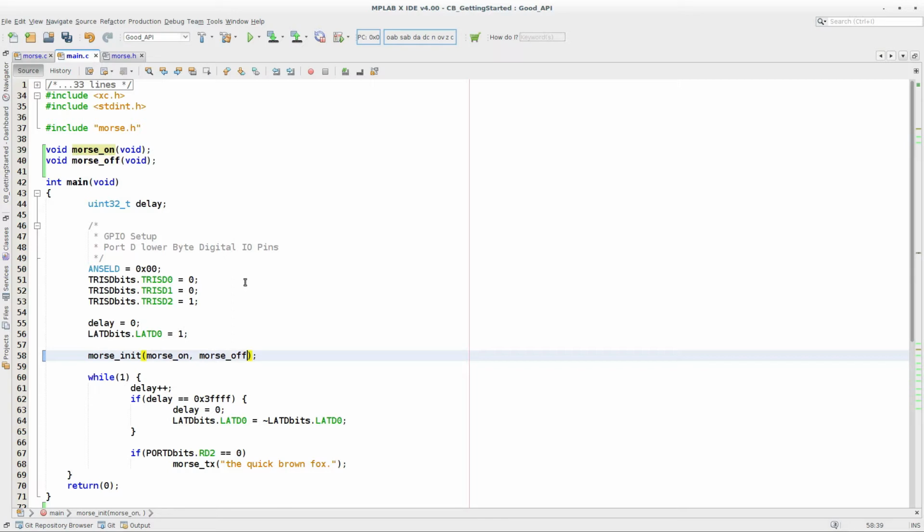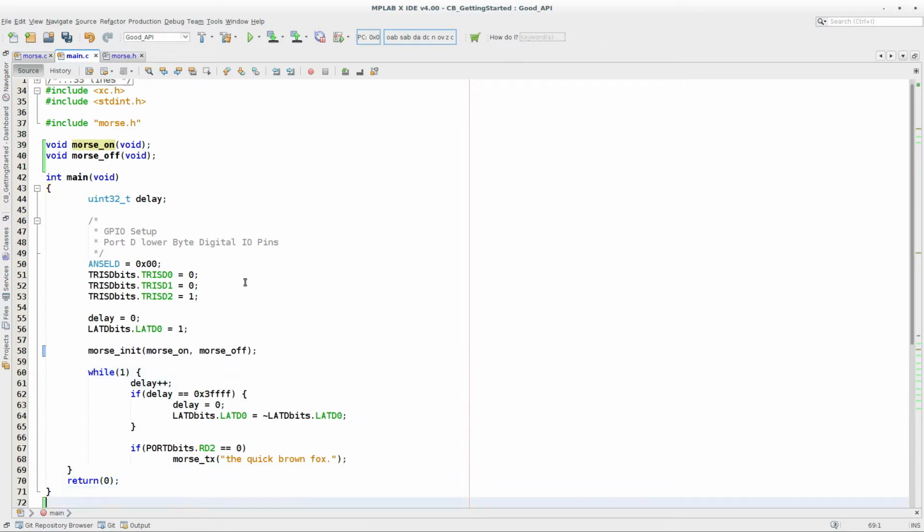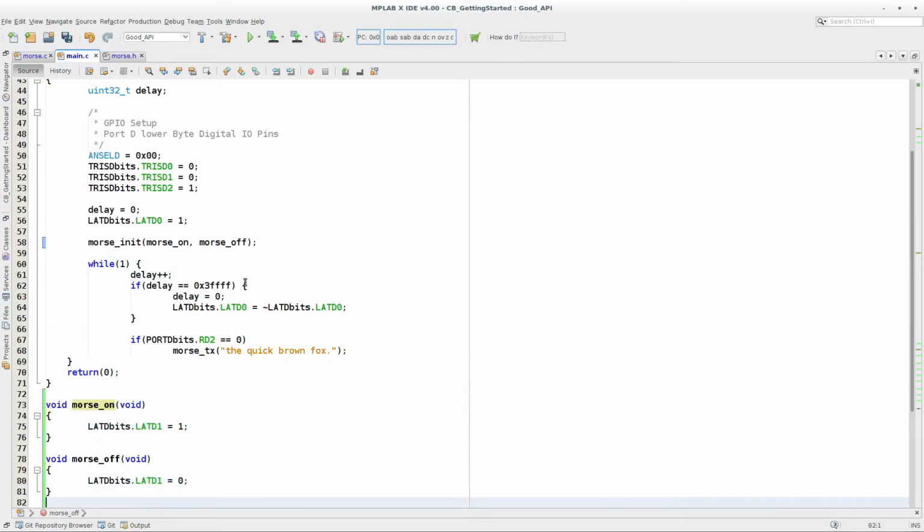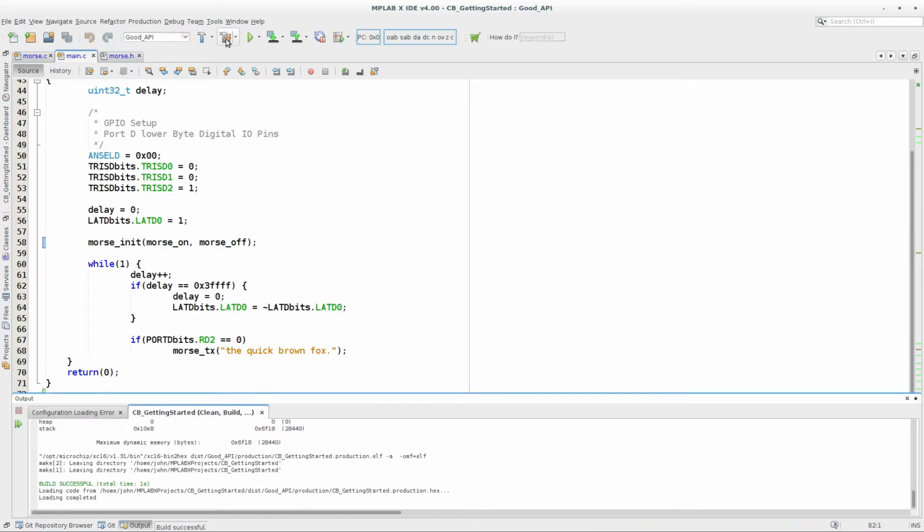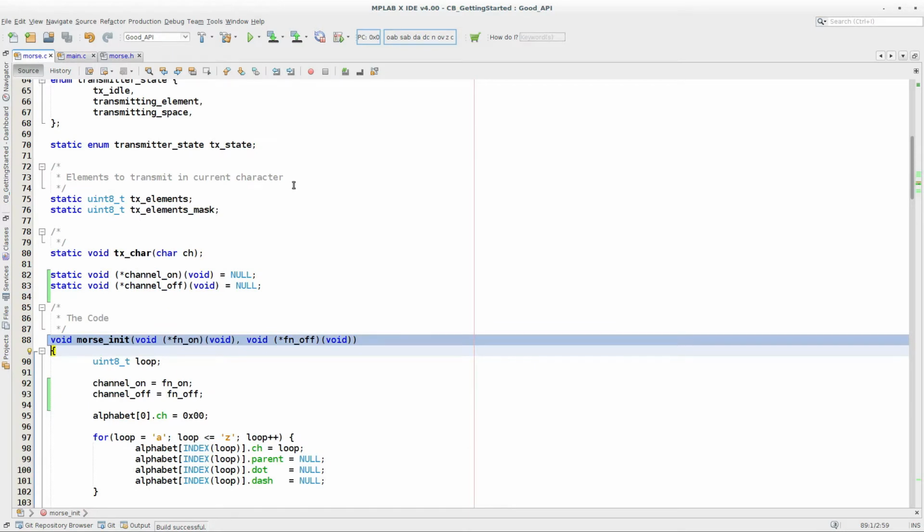So we're telling the morse module, initialize the morse module, and these are the two functions we want called. Now these two functions can do whatever they want. The module morse.c, the functions in there don't care. That's up to us. So we've still got this platform independent code.